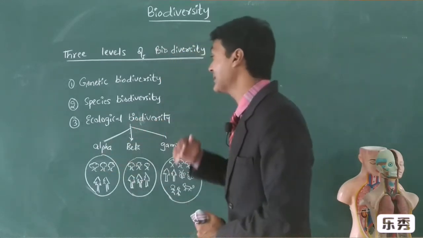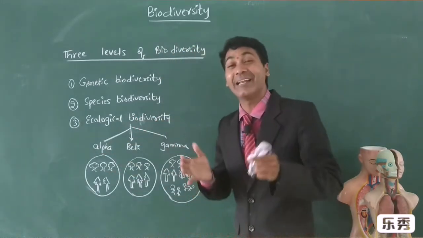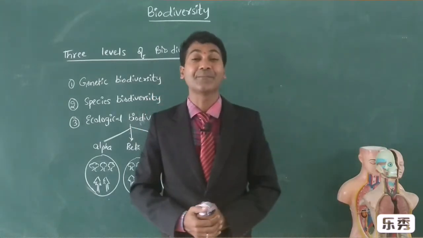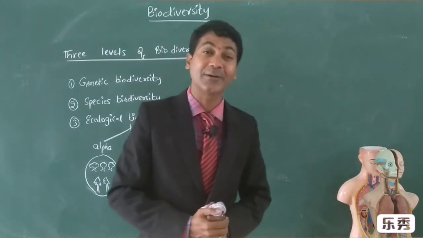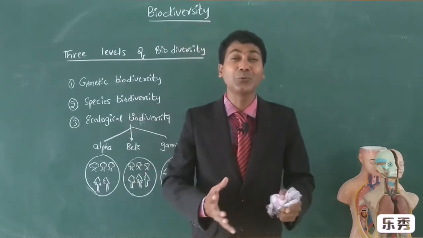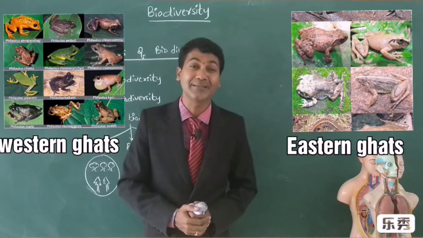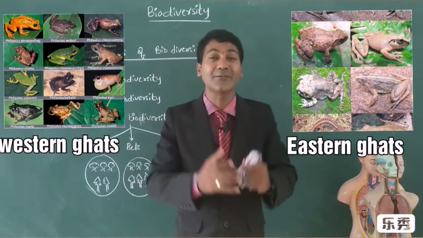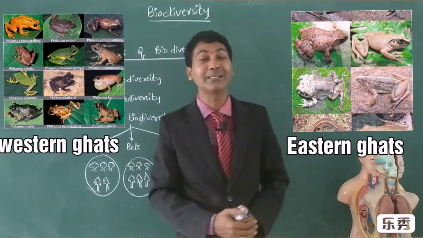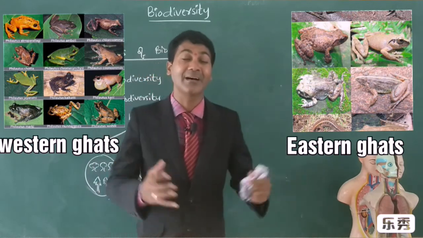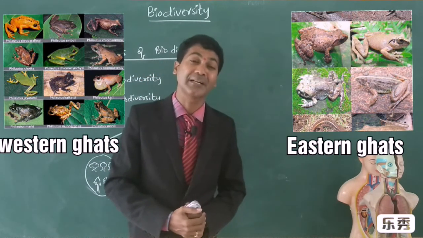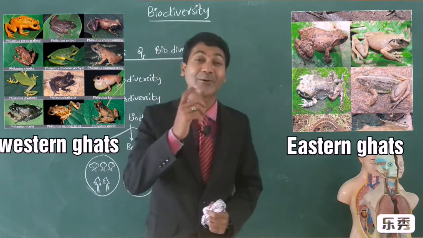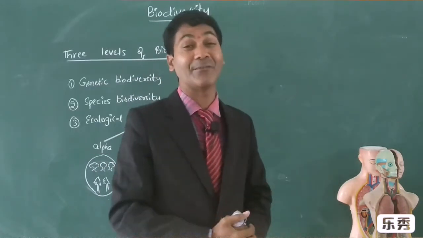And the second, species biodiversity. This is the level again in the species. I'll give you one example. When you go to the Western Ghats in India, there is huge diversity in amphibians. Amphibia show huge diversity in the Western Ghats. When you go to the Eastern Ghats, you can't see such diversity in amphibians. Very few amphibians are present there. So this is called species level of biodiversity.